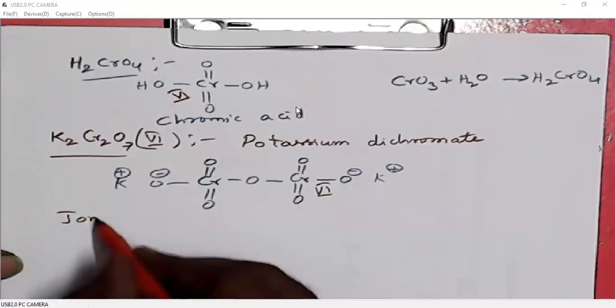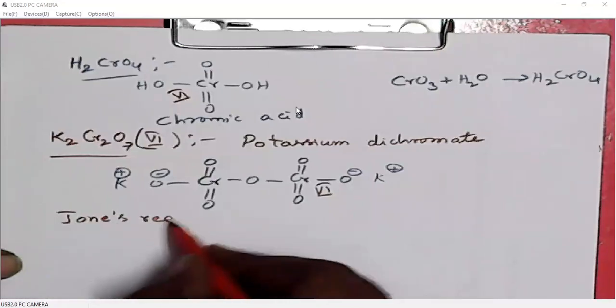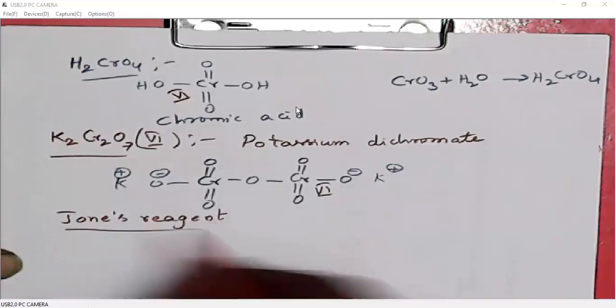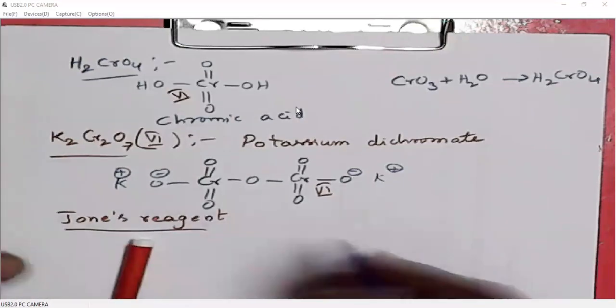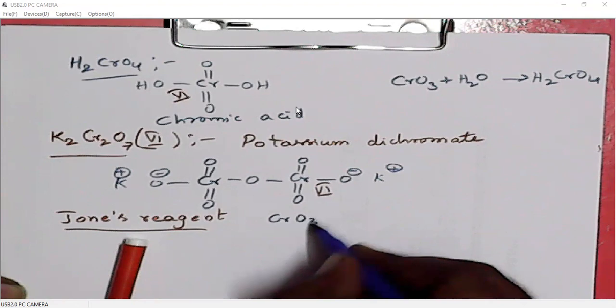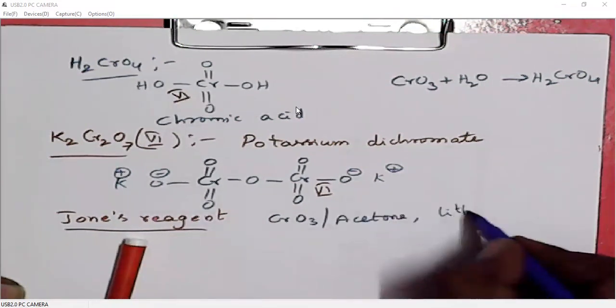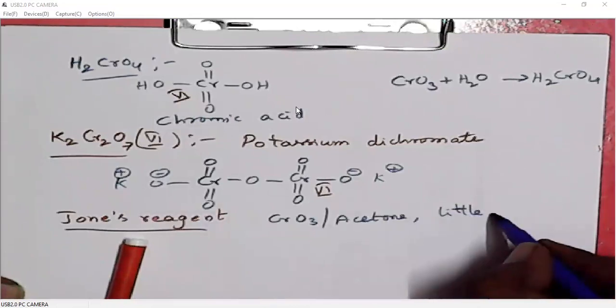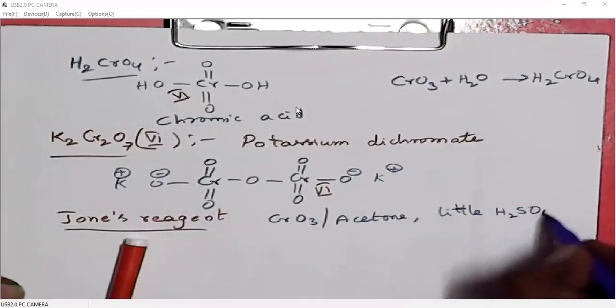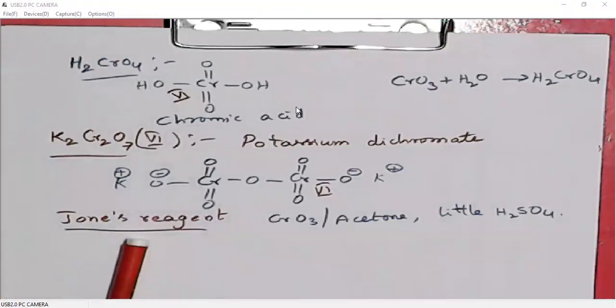Next, Jones reagent. What is Jones reagent? Jones reagent is nothing but chromium trioxide in acetone, and we also add a little amount of concentrated H2SO4. CrO3 in acetone plus a little amount of concentrated H2SO4 is called Jones reagent.